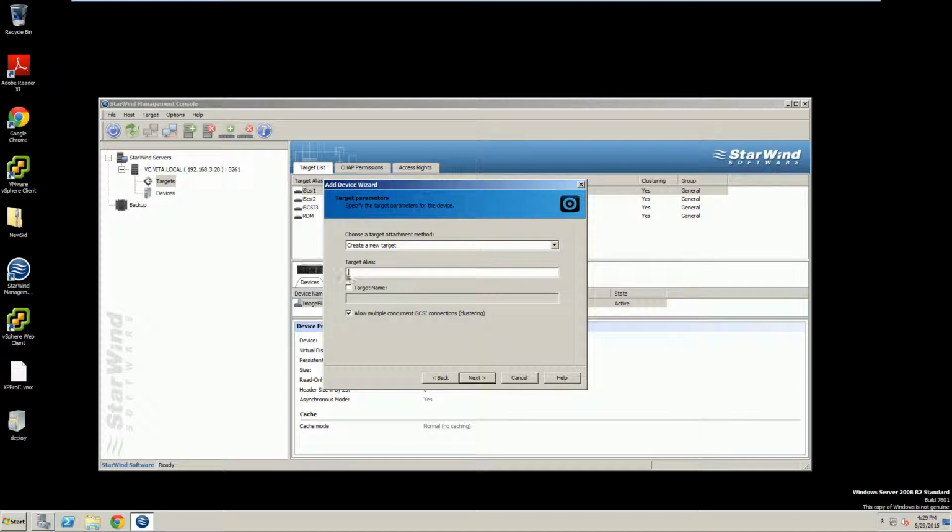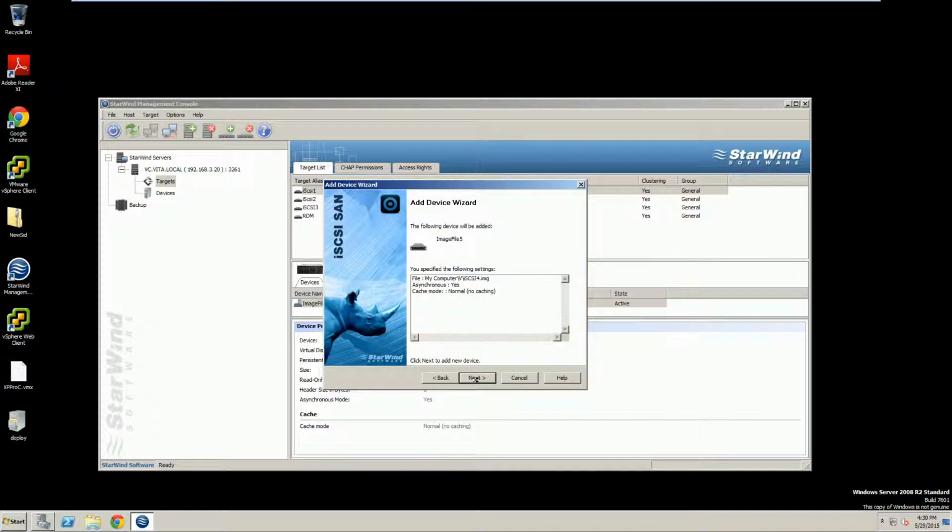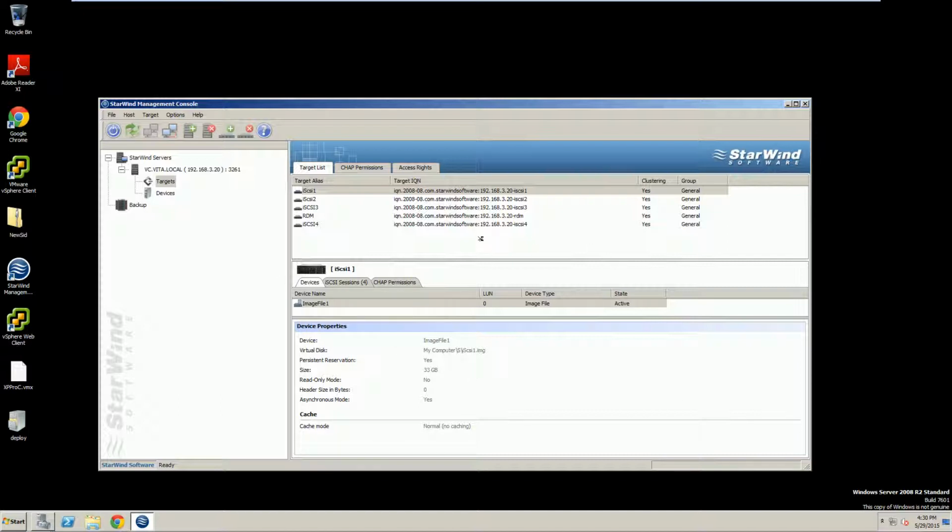Clustering. We're going to give a target alias of iSCSI 4. Next, double check your settings. Next. That will be our iSCSI LUN, and we are good to go. That gives us our iSCSI.